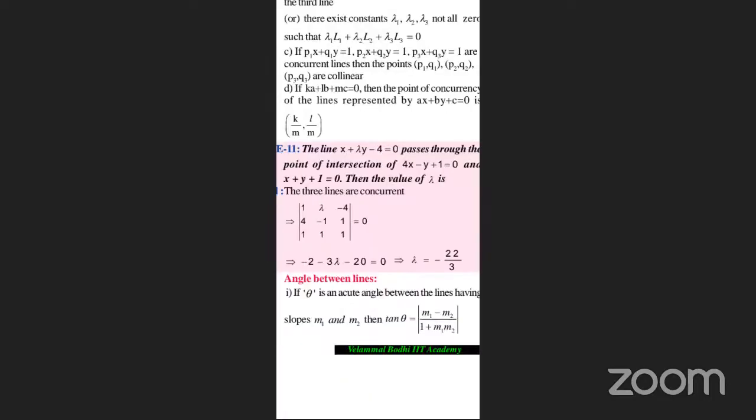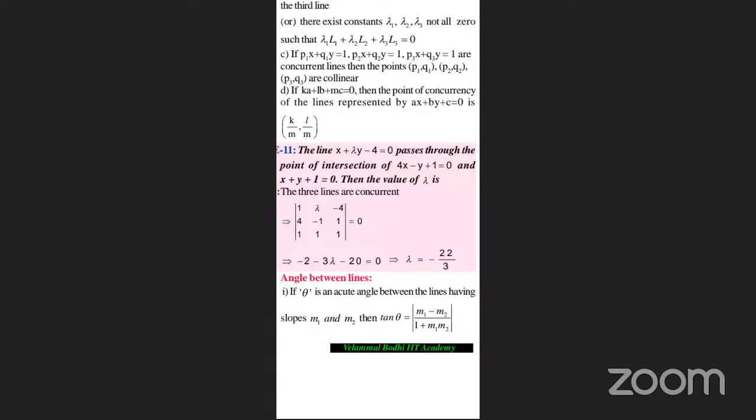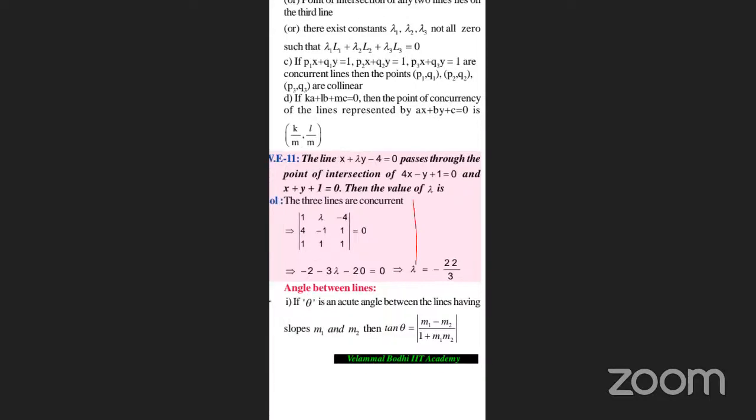Lines intersect at one point, and they make some angle theta. I don't spend much time on this one, so we'll go to the next topic. These are only some important notes. There is one line equation a1x plus b1y plus c1 is equal to 0.